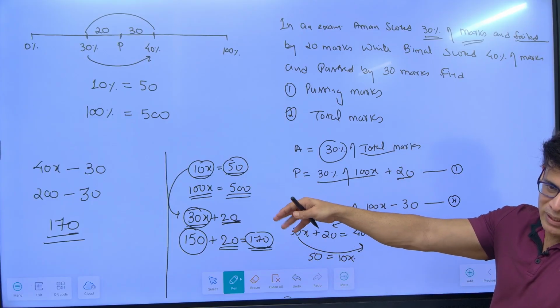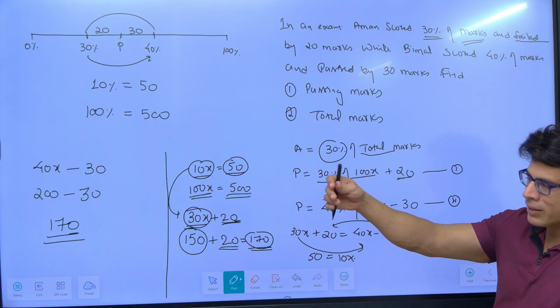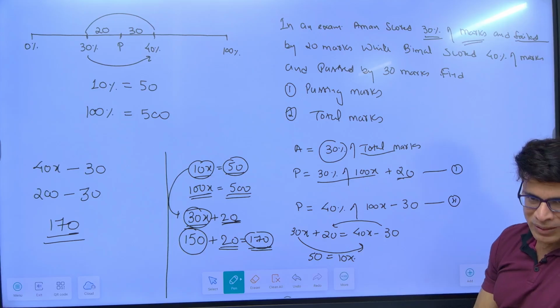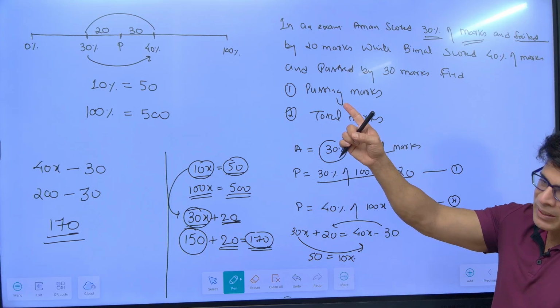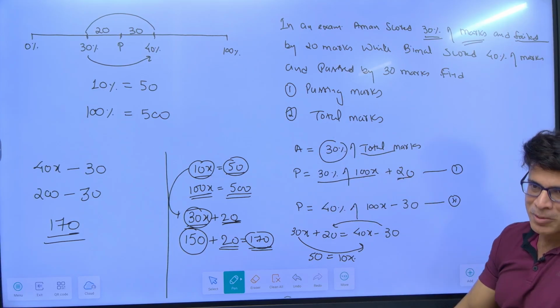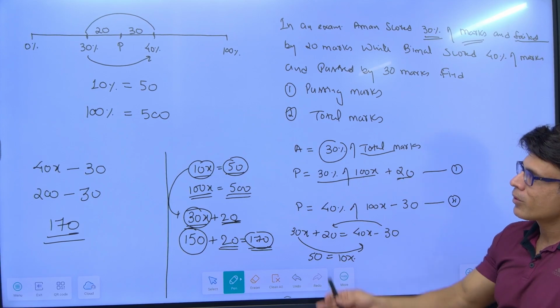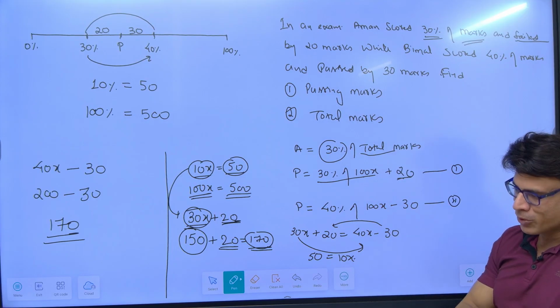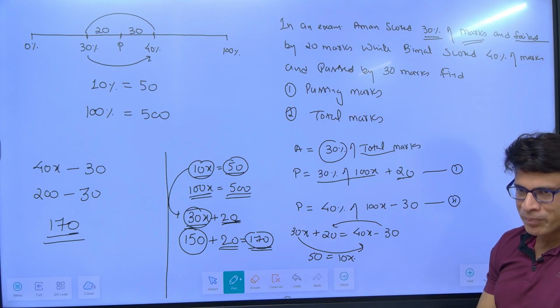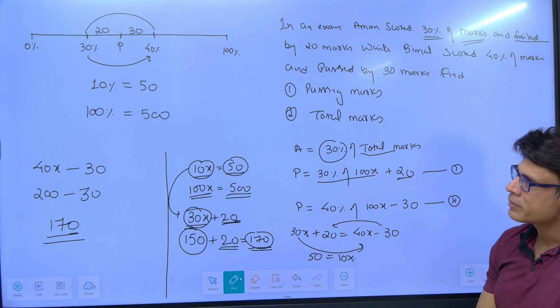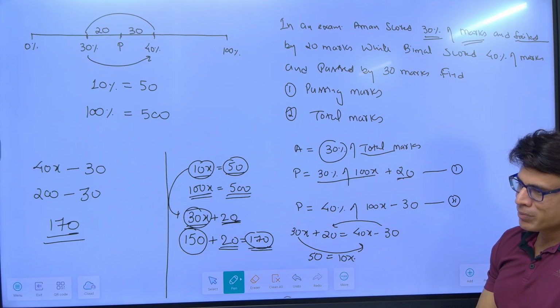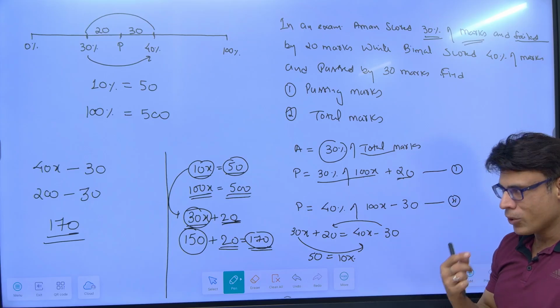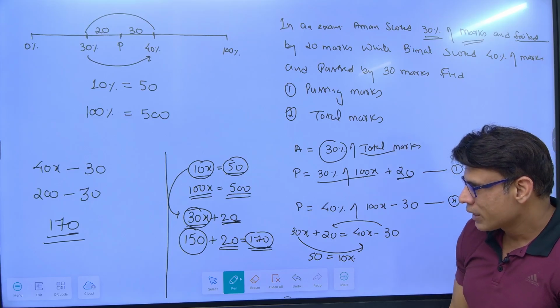Unless you come out of this, a 10th standard student can solve this question by equation. The objective is to focus on that, not on this. This is for just one number line, percentage scale, marks scale. P is passing marks, 0, 100, and your number lies in between. In competitive exams, you will be able to clear when you think completely differently, not from the conventional point of view.